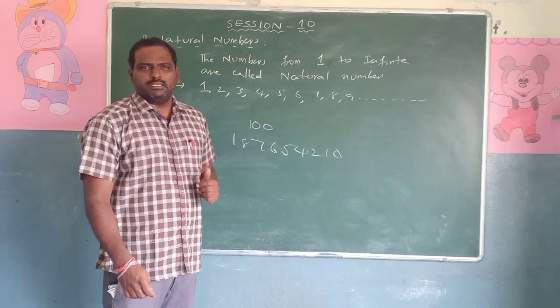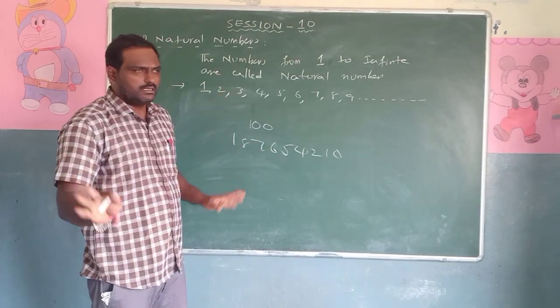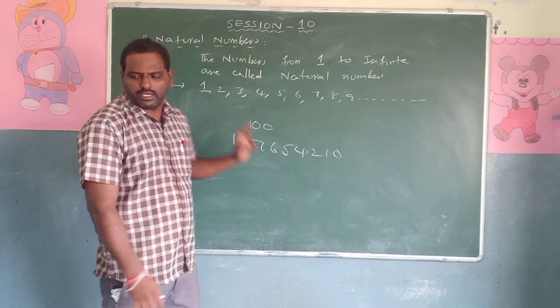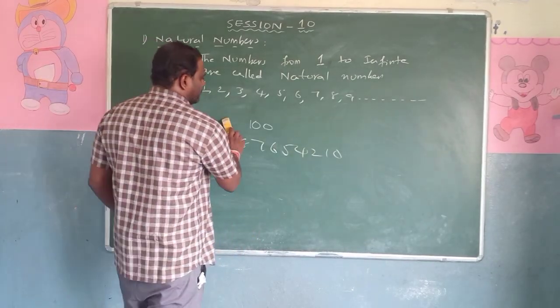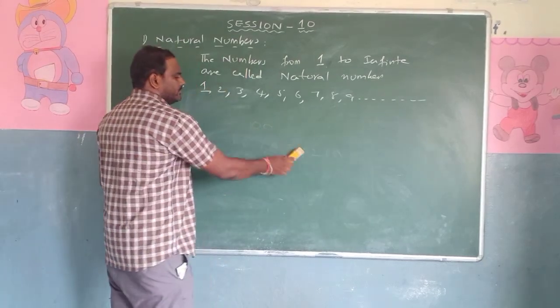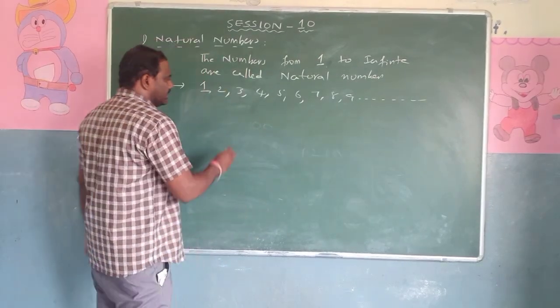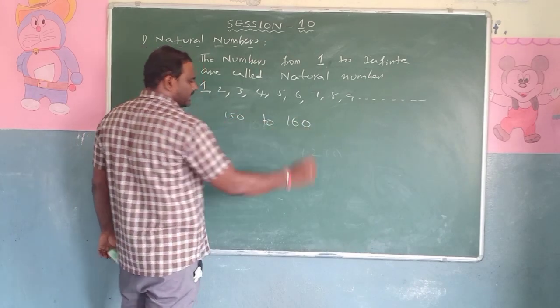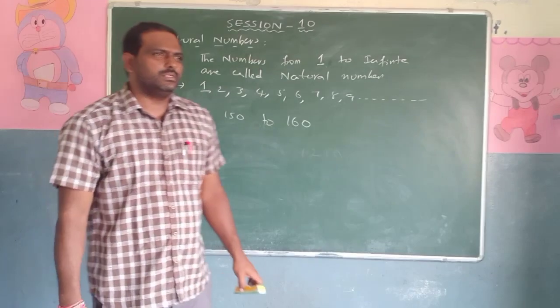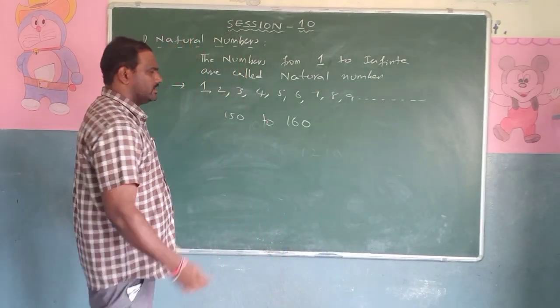How to read its value is a secondary part. But any number starting from 1, 2, 3, 4, 5 and so on is called a natural number. Suppose the question is: write the natural numbers between 150 to 160. What will be your answer?